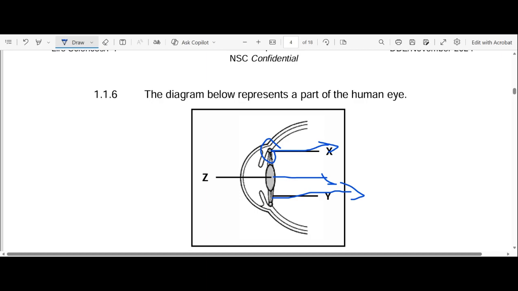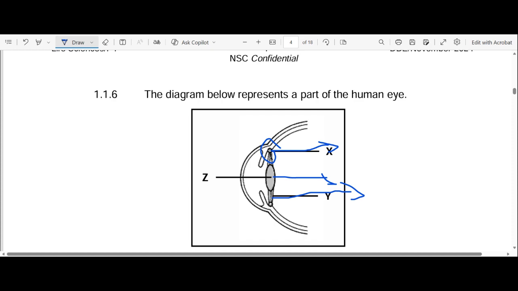So let's look at the function of X, which is the ciliary muscles. Don't confuse it with circular muscles. Please don't make that mistake. So X is ciliary muscles. What's the function of ciliary muscles? The function of ciliary muscle is that they hold suspensory ligaments in place.